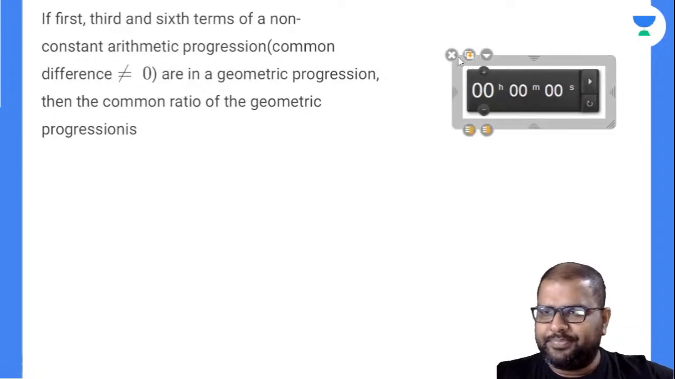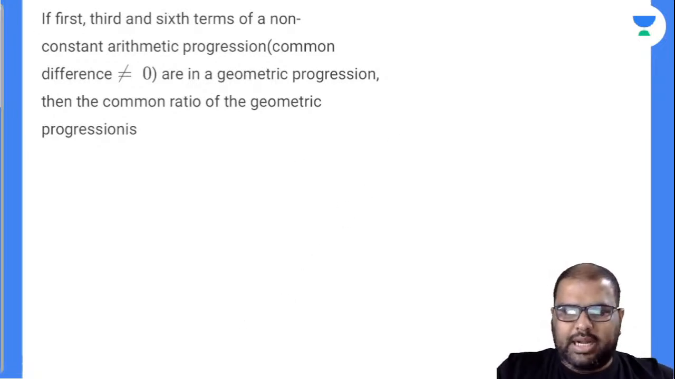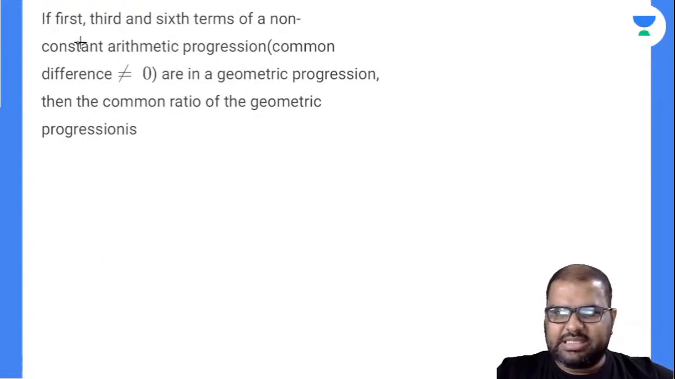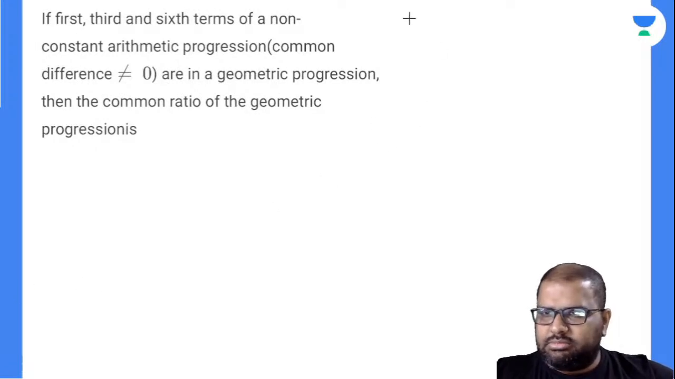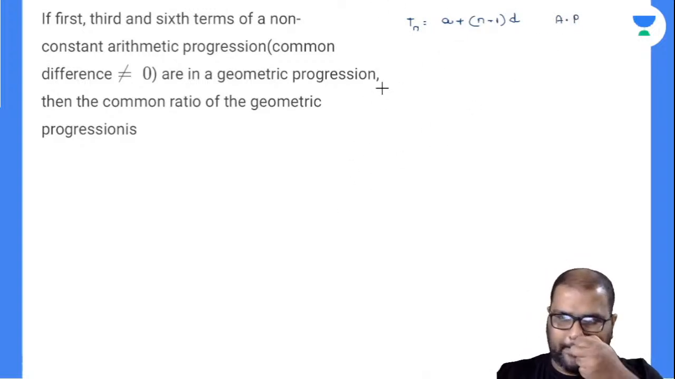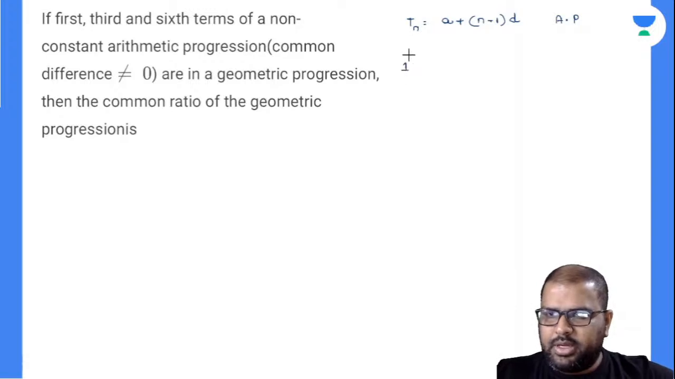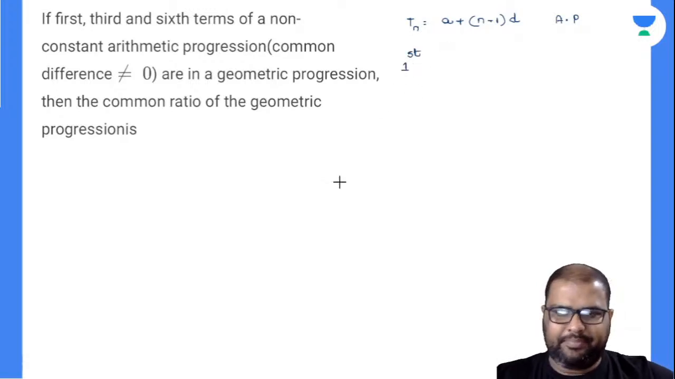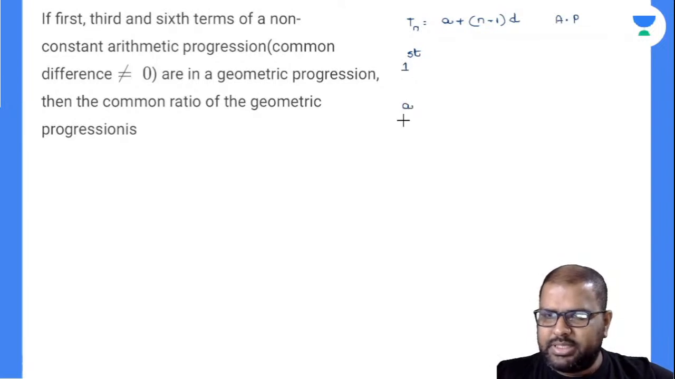An easy question now. Now, I'll write down the things there. Let's observe. If the first, third and sixth terms of a non-constant AP... the nth term in AP is nothing but equal to A plus (n minus 1) into D. So my first term will be A, right? A plus (1 minus 1) D, that is 0, so A.